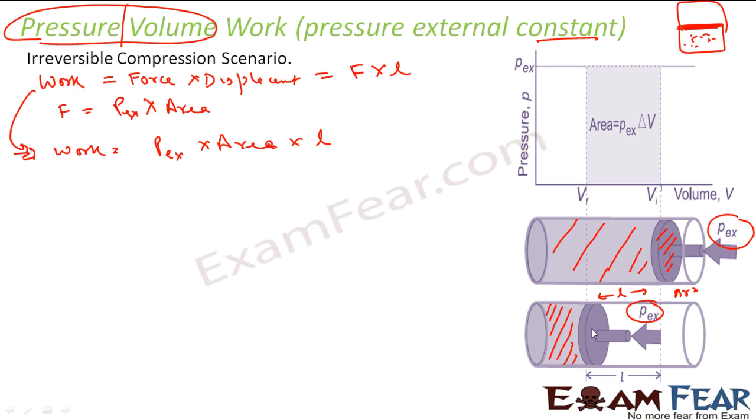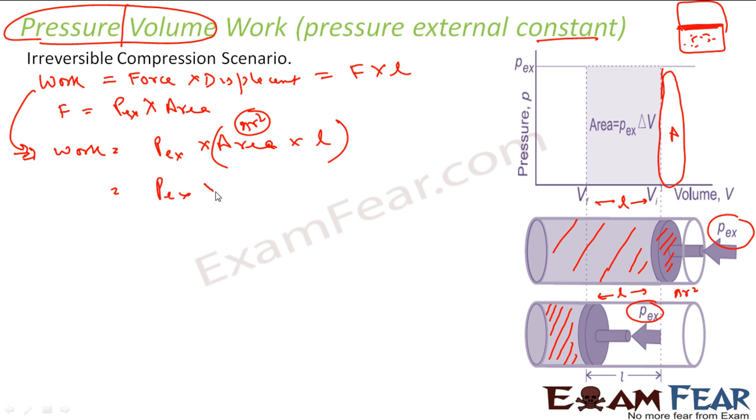That is the change in volume. So this is nothing but change in volume. If you see this, let's assume this is my piston, and it went from here to here. This is L. The whole area came out to be pi r square into L. That is A into L, because A is nothing but my pi r square here. So A into L is nothing but delta V. Please note, A into L is delta V.